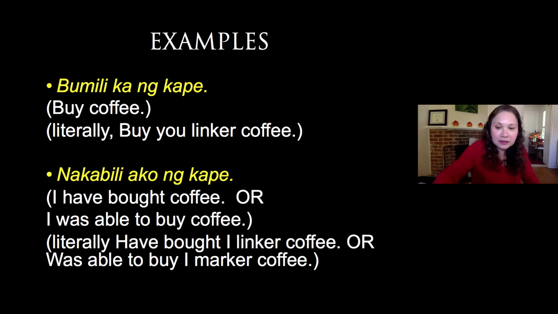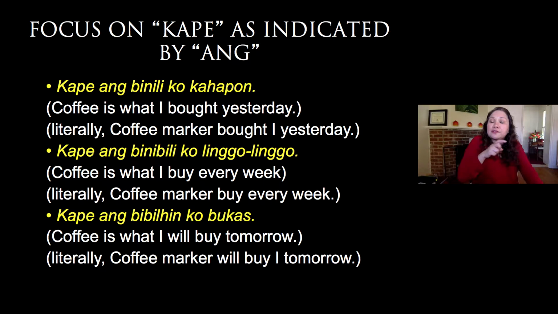Okay. Now, what about when we want the focus to be on the object, right? So here the focus is on kape. And how do we know this? Again, this is indicated by the marker ang. And we put kape at the beginning of the sentence. So for example, I can say, kape ang binili ko kahapon. Coffee is what I bought yesterday. Kape ang binibili ko linggo-linggo. Coffee is what I buy every week.